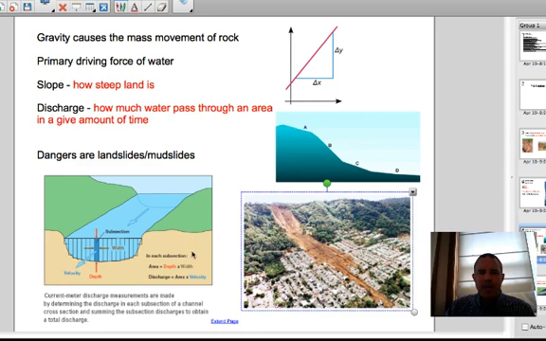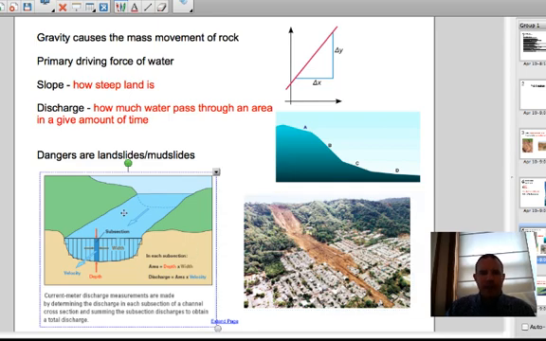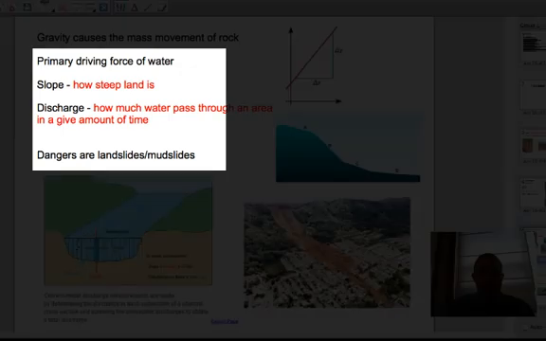What helps to determine that is what we have in our last picture. We can see that the discharge, or the amount of water that passes through a given area in a given amount of time, is going to help determine the amount of material that can be moved. And we'll use a graph from our reference table to help talk about that. But in this particular diagram, we can see a cross-section of what the stream looks like. We see the land, the rock, top of the stream, and the bottom of the stream.